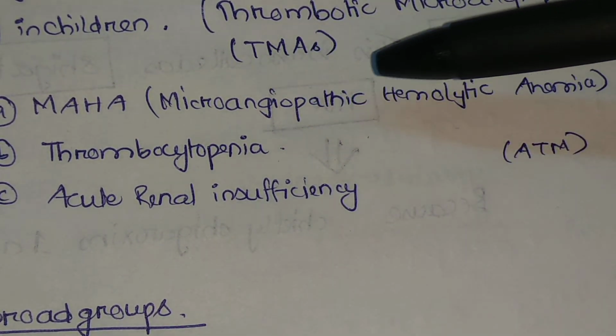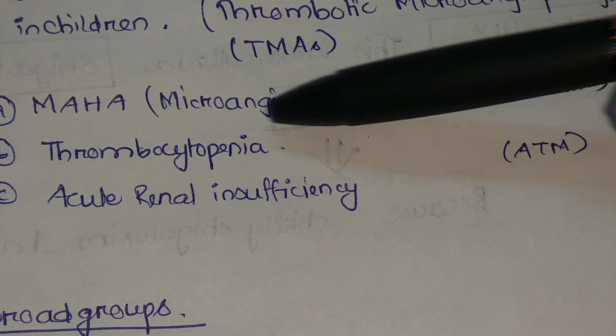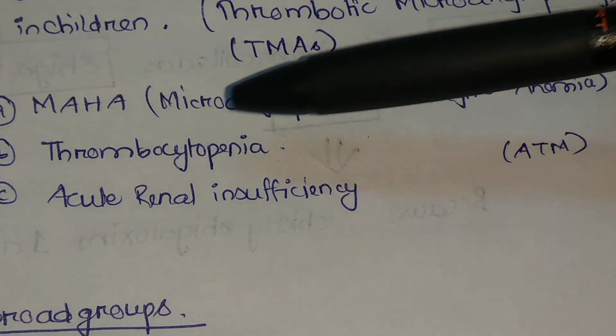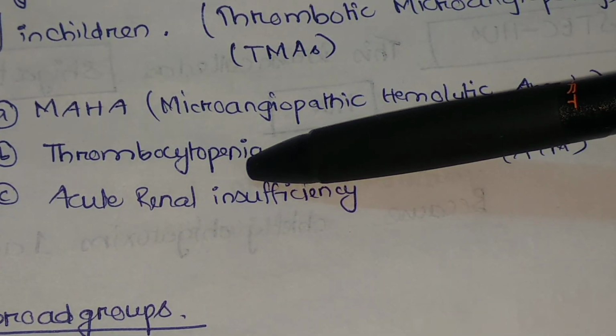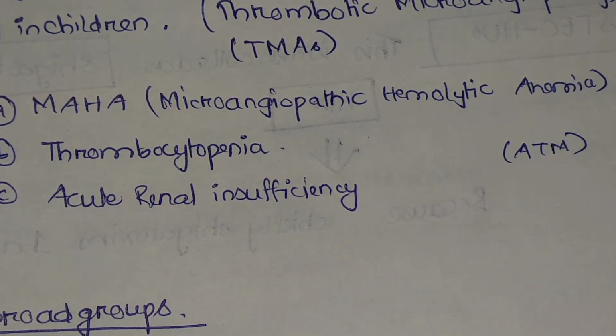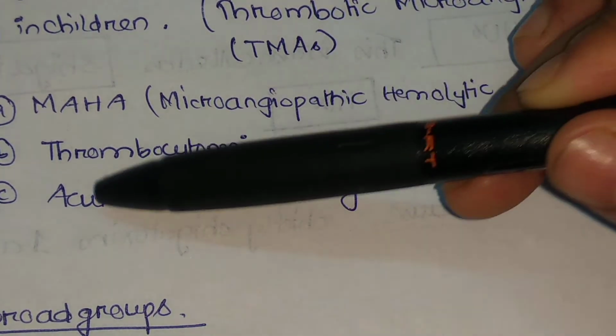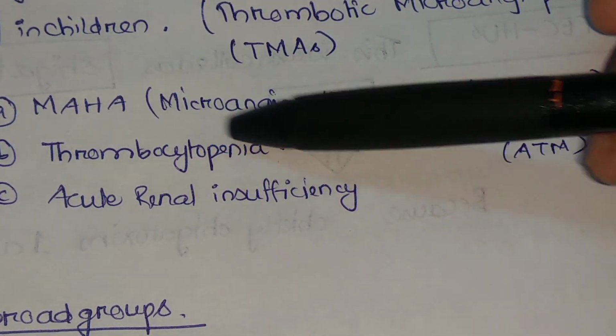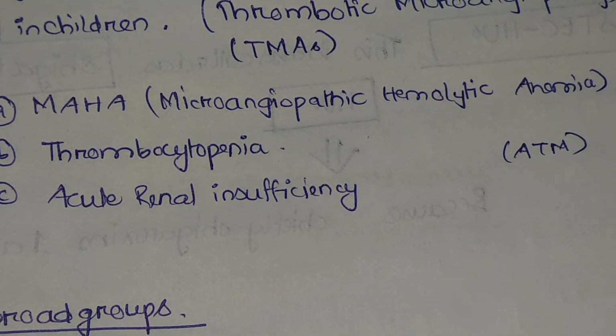That is microangiopathic: because of injury to the small blood vessels, there will be hemolysis of the red blood cells, and there will be thrombocytopenia because there will be destruction of platelets as well. So the ATM, hope you will remember the ATM: acute renal insufficiency, thrombocytopenia, and microangiopathic hemolytic anemia.